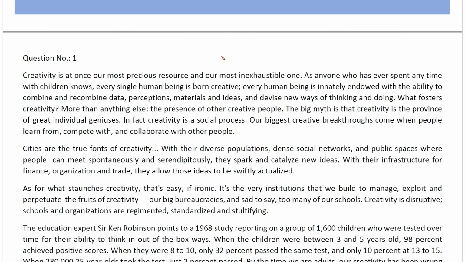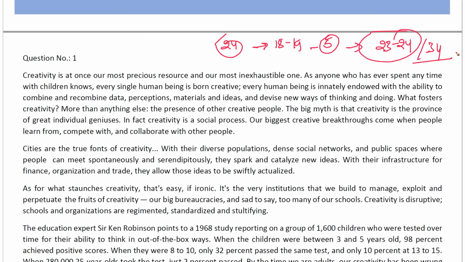Now, in my case, what's happening with classroom students is, out of these 24, they'll be able to knock off roughly 18 to 19 questions, and then comes from TITA, that's 5. So I can guarantee them roughly 23 to 24 attempts out of 34, which is a cool number, right? And for the fact you know the rules, and all the stuff that you need to apply while doing the RC, you have a great chance to understand 100% whether your answer is correct or not. So this is what we do in the classroom.